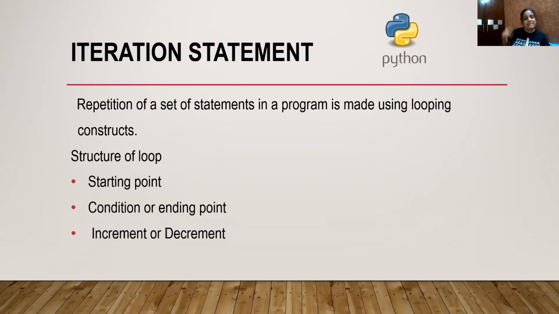What I'm doing? I'm repeating one task. What task I'm repeating? I'm repeating +1 in each and every number. ठीक है? So this is your structure of loop. So for that you need to start with the starting point. What is my starting point? मैं loop को कहाँ से start कर रही हूँ? मेरे को series print करनी, तो what will be my starting point? My starting point will be 1.